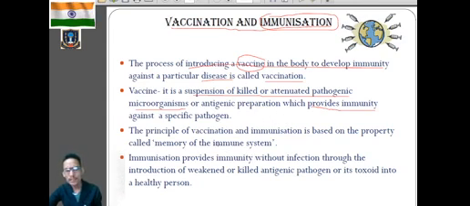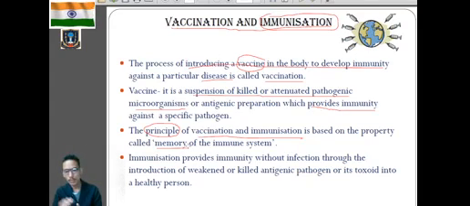The principle of vaccination and immunization is solely dependent on the formation of memory cells. This is very important. Clear? We know that our body will develop antibodies against a particular antigen or pathogen, because we have B lymphocytes and T lymphocytes, which provide body immunity.